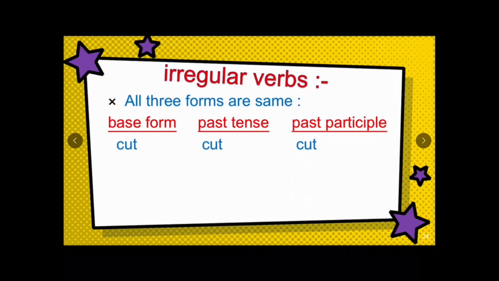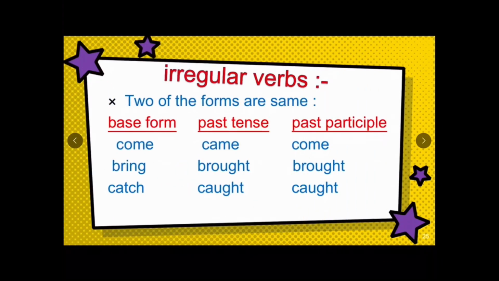Look at the examples. Cut, cut, cut. Put, put, put. Read, read, read. Now, the second one is two of the forms are the same. Come, came, come. Here base form and past participle are the same. Bring, brought, brought. Here past and past participle are the same. And catch, caught, caught. The past and past participle are the same.